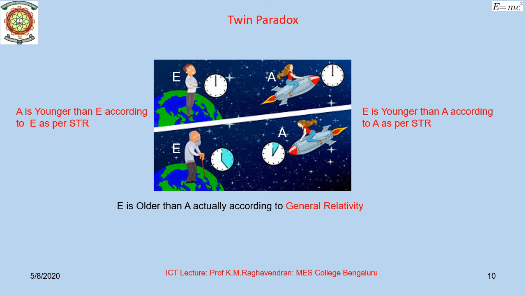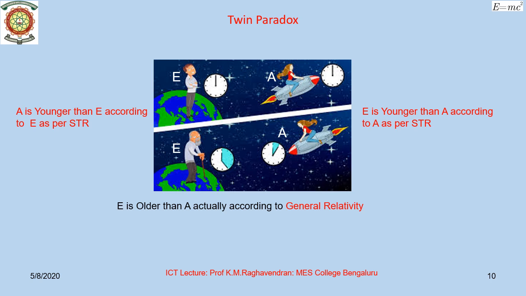The paradox arises when we take the astronaut's point of view. Looking back onto the Earth, the astronaut A sees that her Earth sibling E is moving away at high speed. During her return trip, the Earth seems to be approaching at high speed. Therefore, the astronaut sibling A concludes that the Earthling's clock must have slowed down. Both think that the other is younger.